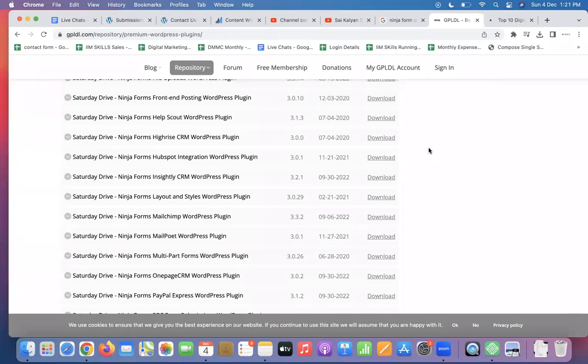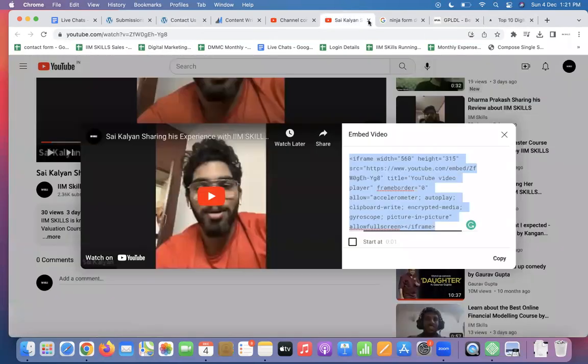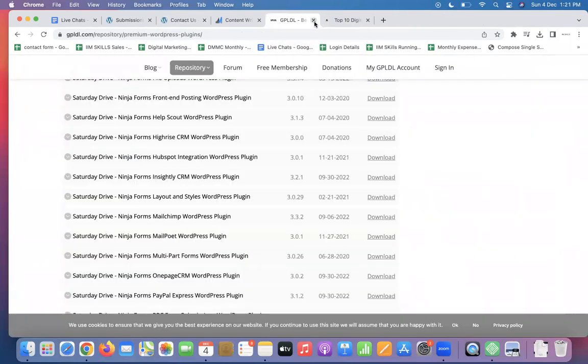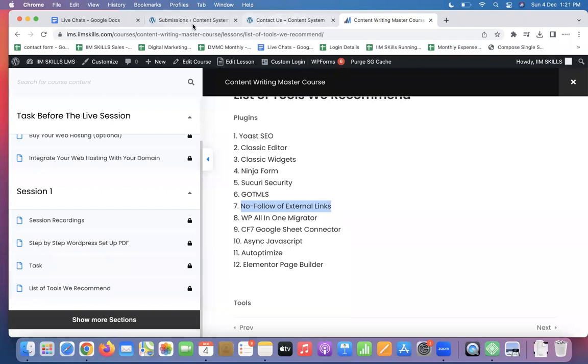So now understand this part. You will create a beautiful looking blog and you will set it up. Now, as I said, check YouTube for the best tutorials around Ninja Forms to set up a good looking layout so that your contact page appears nicely.